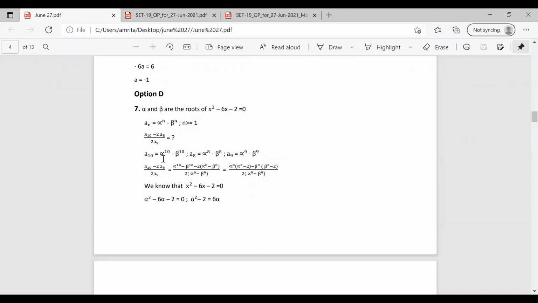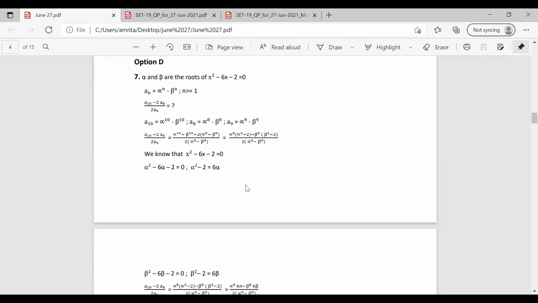So A10 is equal to alpha raised to 10 minus beta raised to 10. Similarly, A8 is equal to alpha raised to 8 minus beta raised to 8. A9 is equal to alpha raised to 9 minus beta raised to 9. So substituting the values in the question, to find (A10 minus 2A8) by 2A9, it becomes alpha raised to 10 minus beta raised to 10 minus 2 into (alpha raised to 8 minus beta raised to 8), divided by 2 into A9, and A9 becomes alpha raised to 9 minus beta raised to 9.